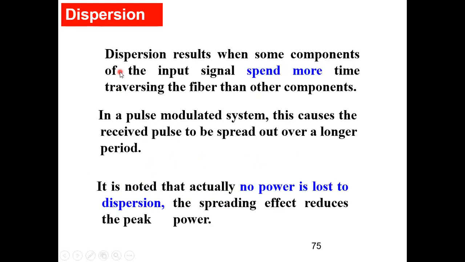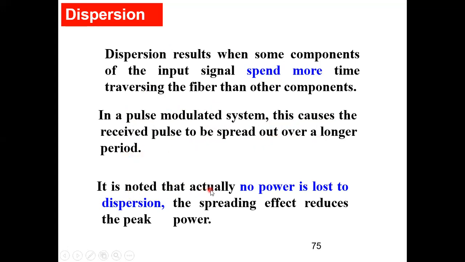Now, why does dispersion take place? Dispersion results when some components of the input signal spend more time traveling the fiber than the other components. In a pulse modulated system, this causes the received pulse to be spread out over a longer time period.